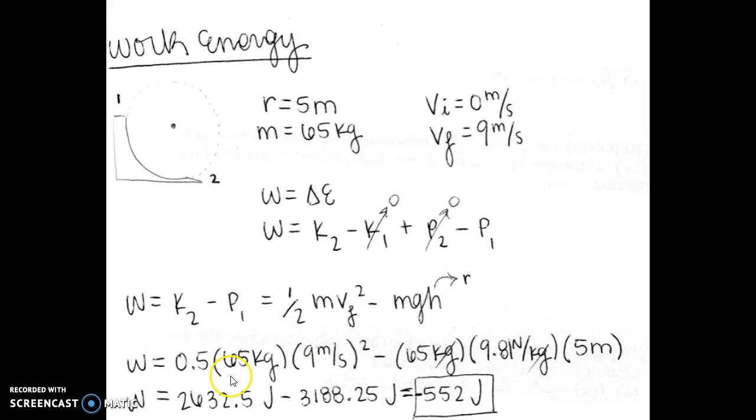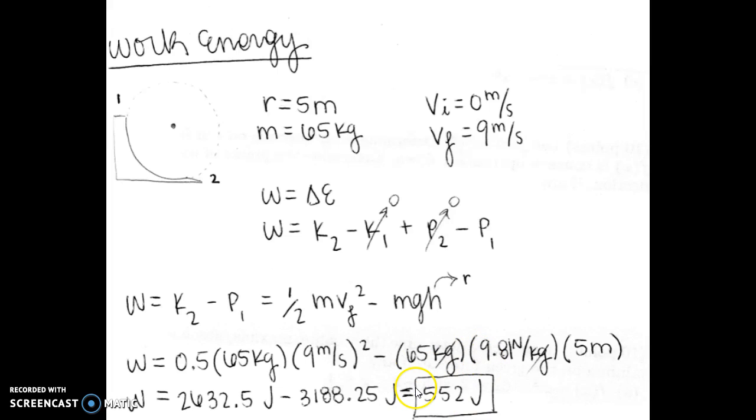When we plug these values in, we get 2632.5 joules for the final kinetic energy, and 3188.25 joules for the potential energy. You subtract the kinetic final energy minus the initial potential energy, and you get this value.